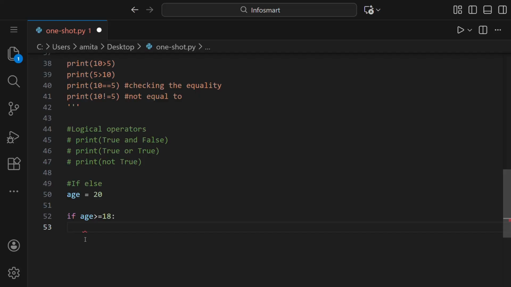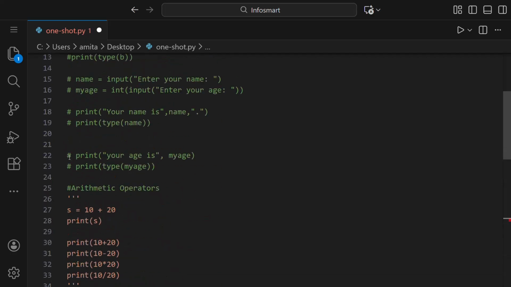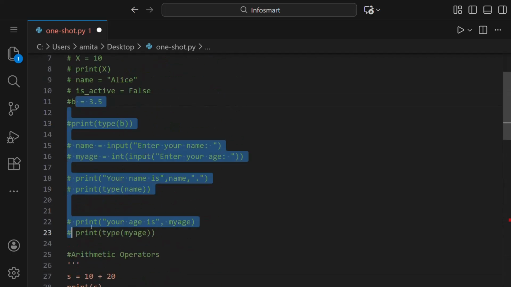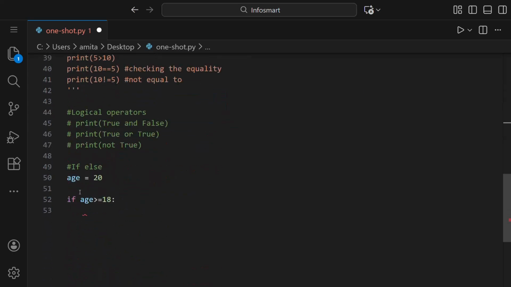And if we press enter, you can see it itself gave 4 spaces, or a tab, because in Python we need to take care of the indentation and the spaces we give. Like we have written the above program, all was in the same line. But after the if, the next statement will have a 4 spaces gap.